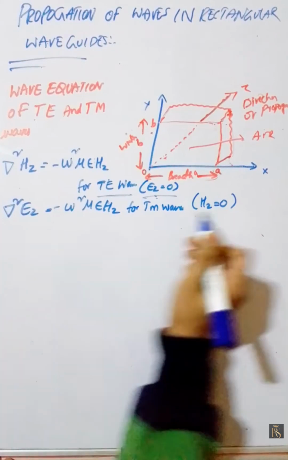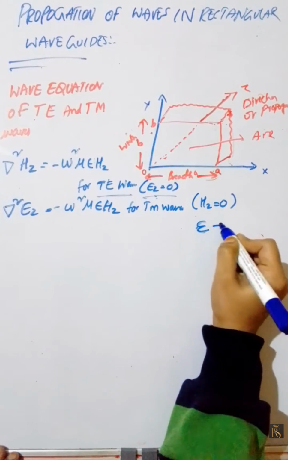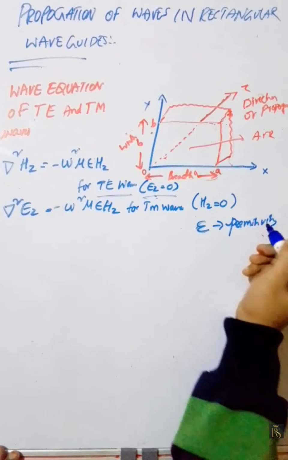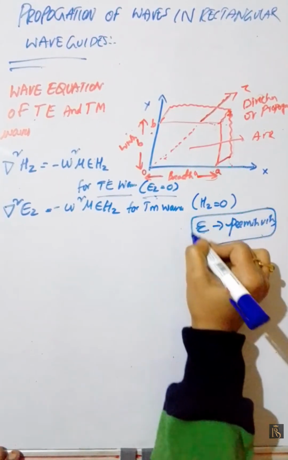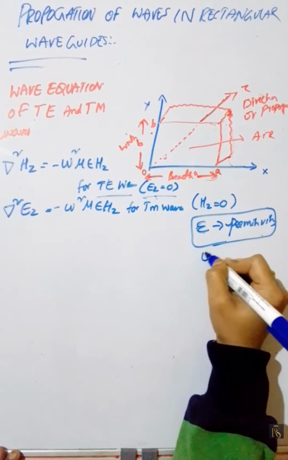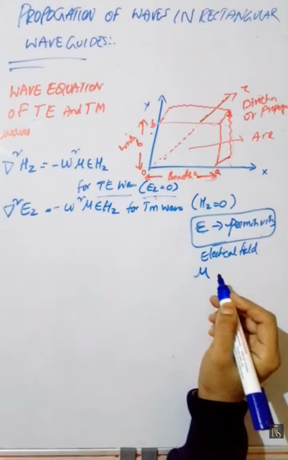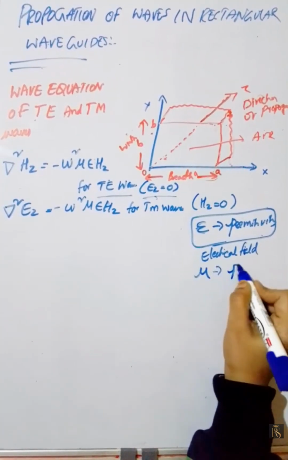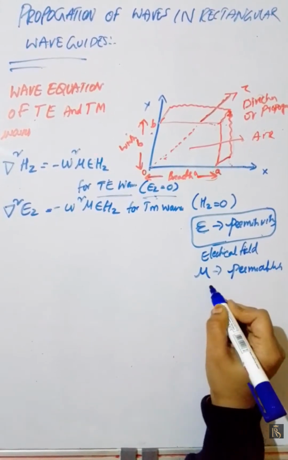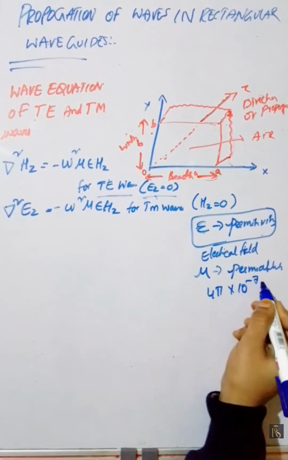Epsilon is permittivity, the availability of stored electrical energy in the electric field, whereas mu is permeability, that is 4 pi into 10 power of minus 7.